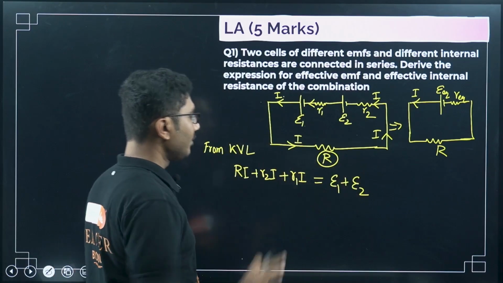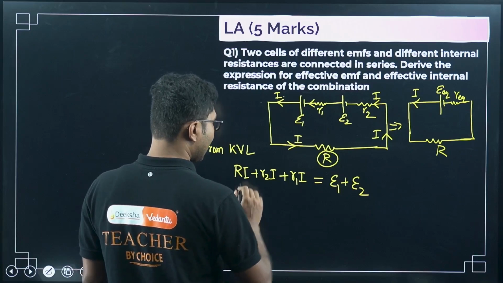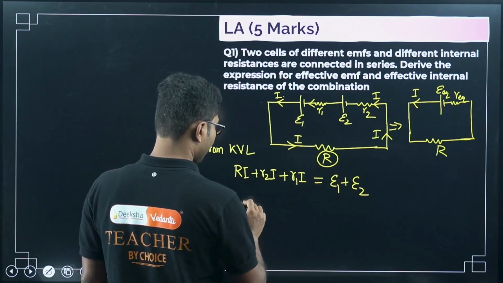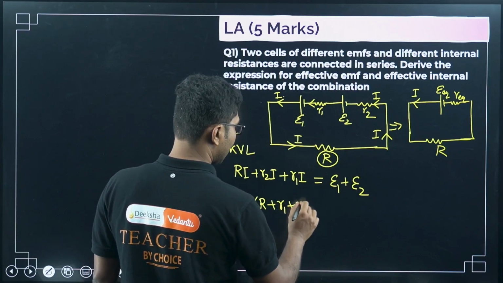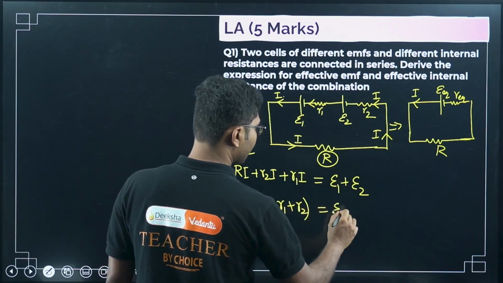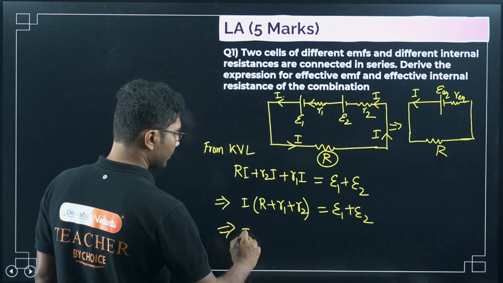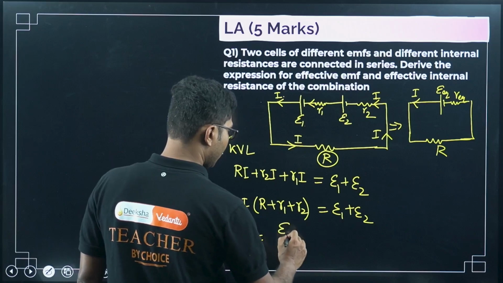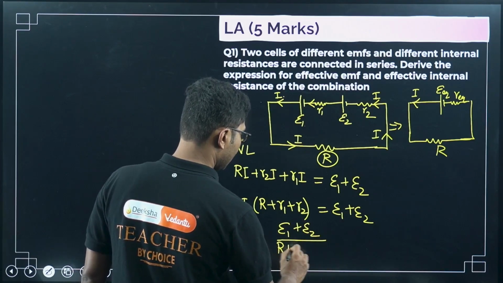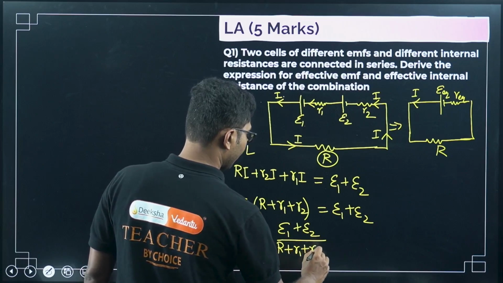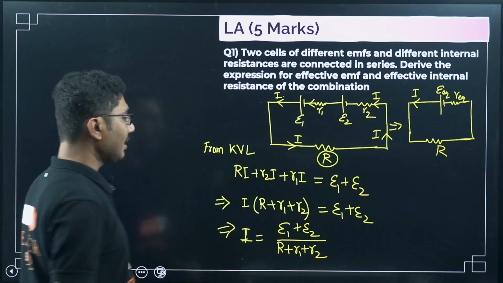So this is the equation, or from here we can write that let's find the I. So I will be common, R plus R1 plus R2 equals epsilon 1 plus epsilon 2, or I equals epsilon 1 plus epsilon 2 divided by R plus R1 plus R2. This is the expression for current, right? Now what all we have to do?